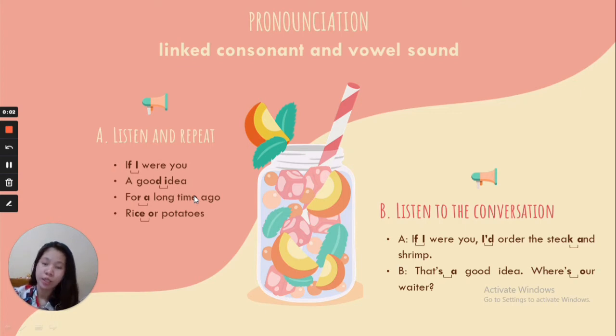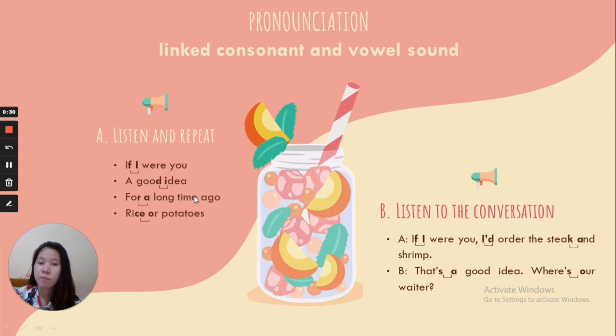Thanks for the opportunity. So now I will explain about pronunciation with consonant and vowel sounds. In this section, we will learn how to pronounce sentences in good English. Therefore, pay attention to the way I say these sentences. This section has two parts, A and B. In part A, listen and repeat, for example.